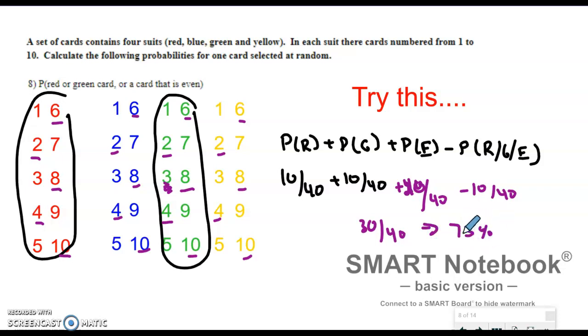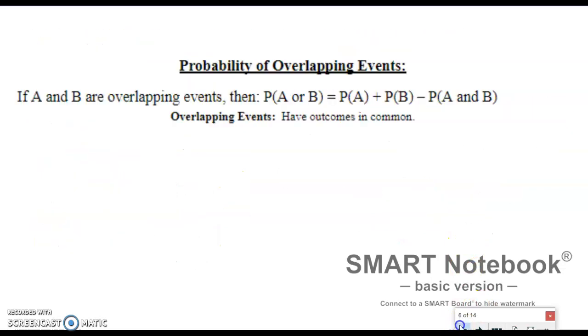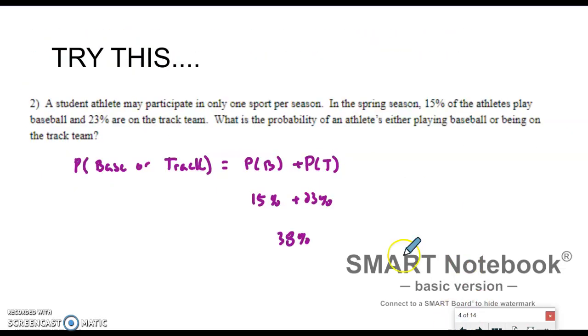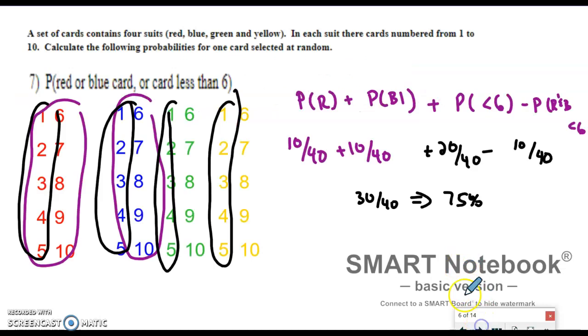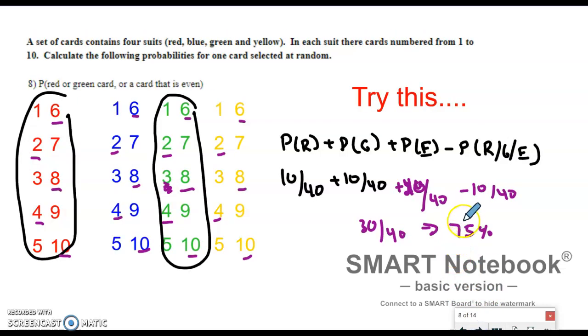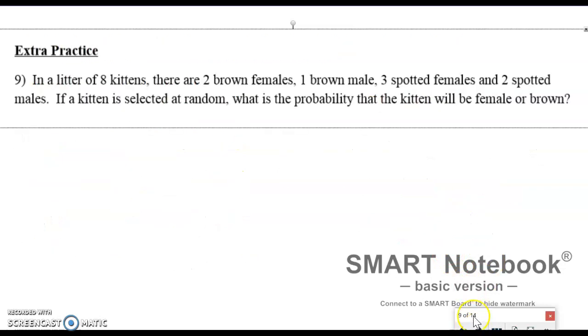All right, now, that was that first video. So once again, just to go through the first question that you guys had, you guys found out that would be 38%. That second one that you guys had on Ed Puzzle, you guys got it to be 87%. Then you guys got 75% for the third one, and then 75% for the last one. Now, I guess we got a couple other ones. I forgot about that.